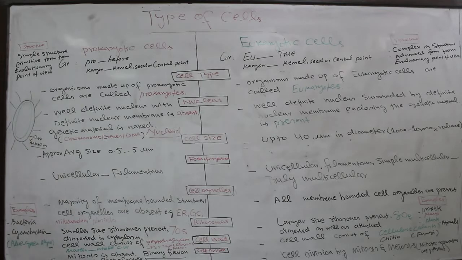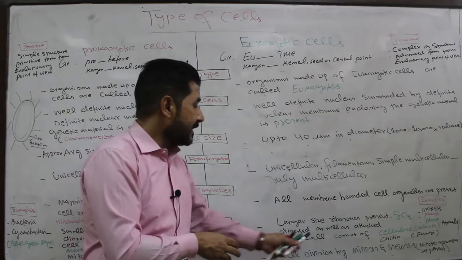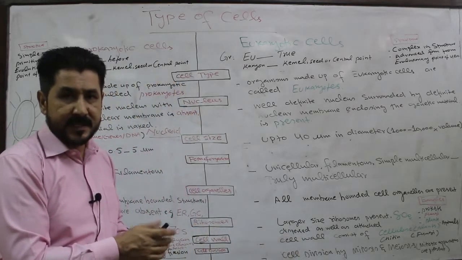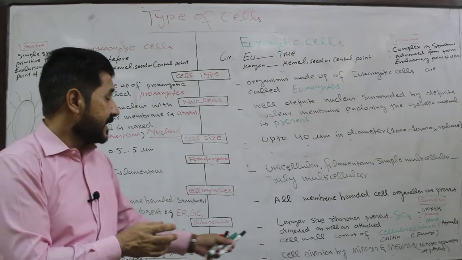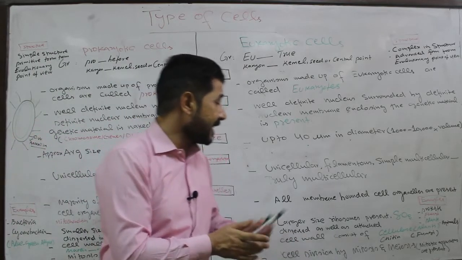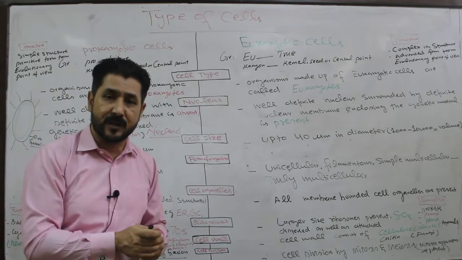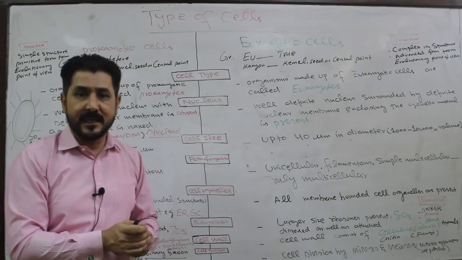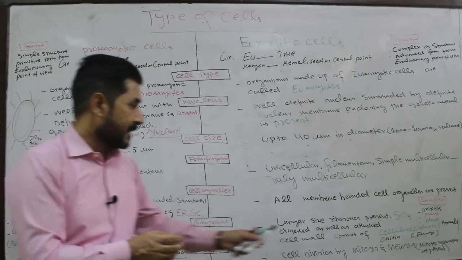In the case of eukaryotic cell, the cell wall is present surrounding the eukaryotic cell, and here the cell wall consists of cellulose in the case of plants, which is the most abundant carbohydrate in nature, present in the cell wall of plants.